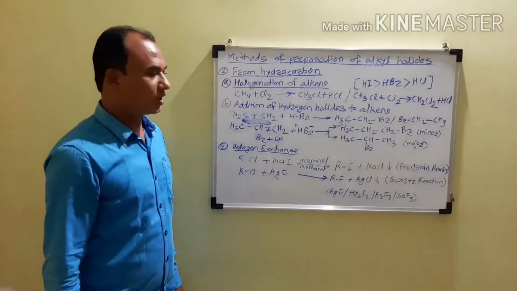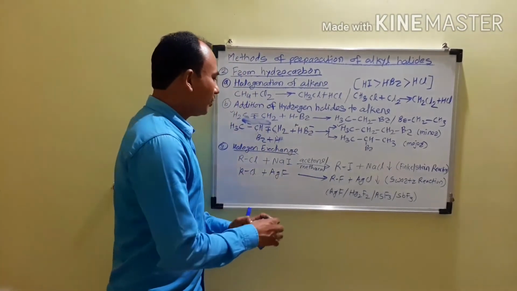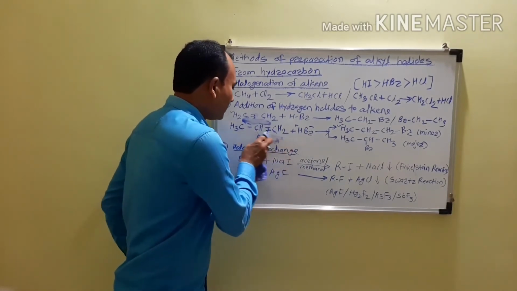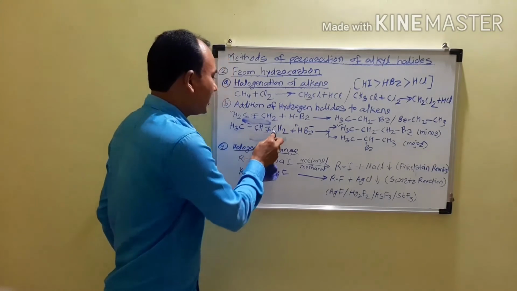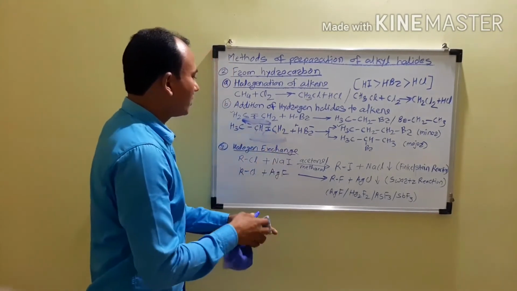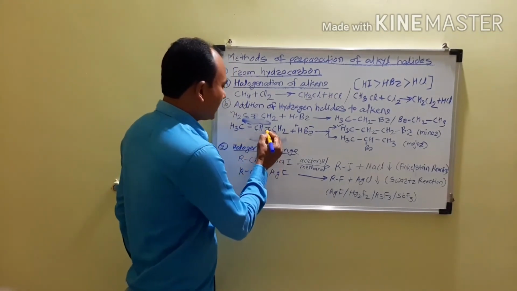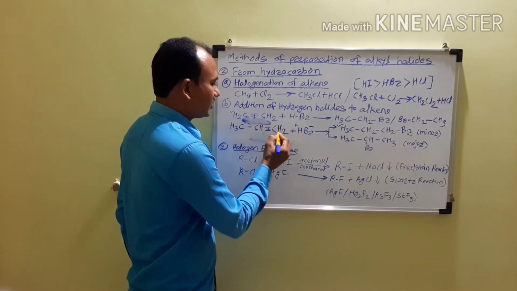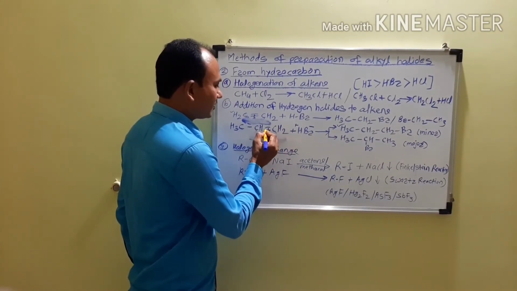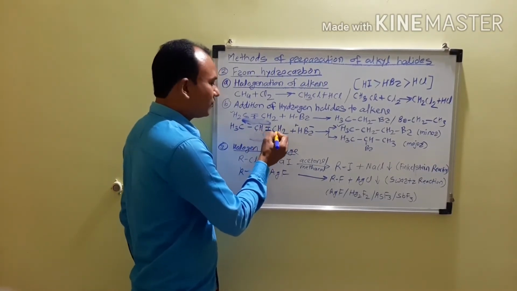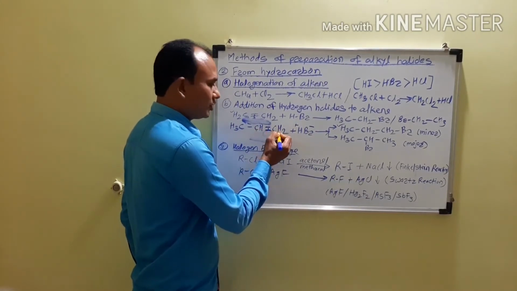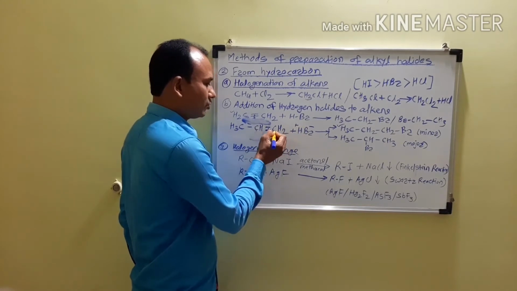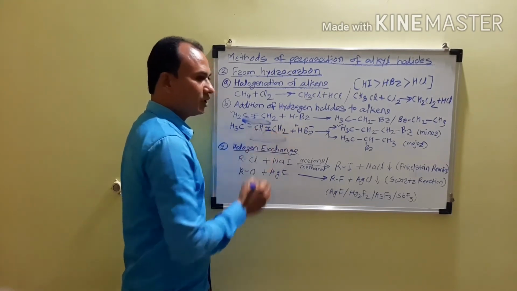And according to the Markovnikov rule, the negative part of the adding reagent attaches to that carbon atom having the lesser number of hydrogen atoms. Now when we consider CH3CH=CH2, the active site is the multiple bond, and therefore there will be one CH and there will be CH2. There are two hydrogen atoms attached to this carbon atom, and to this carbon atom there is only one